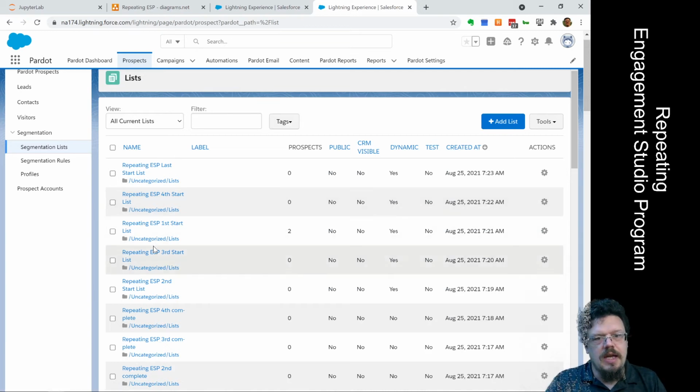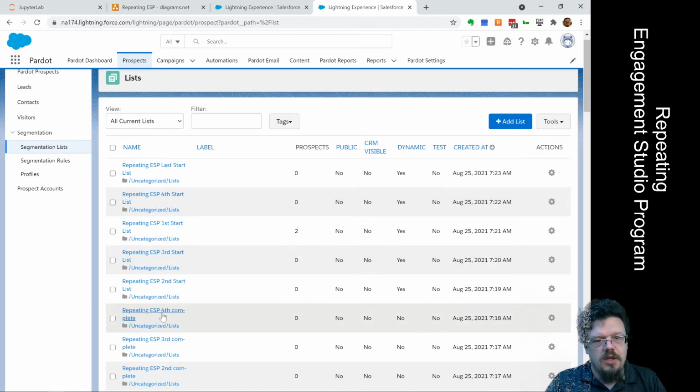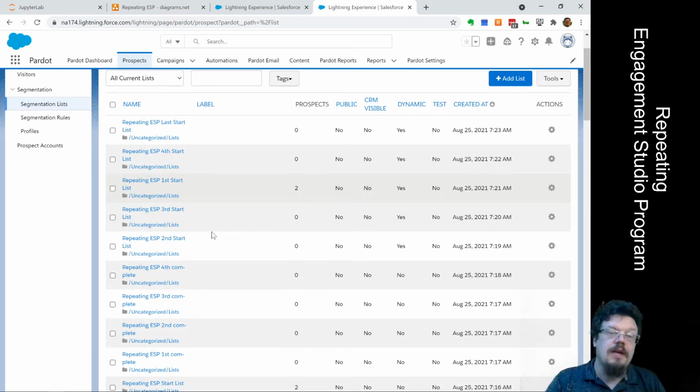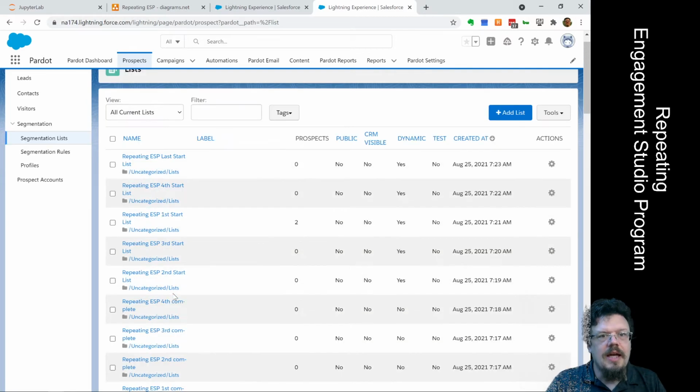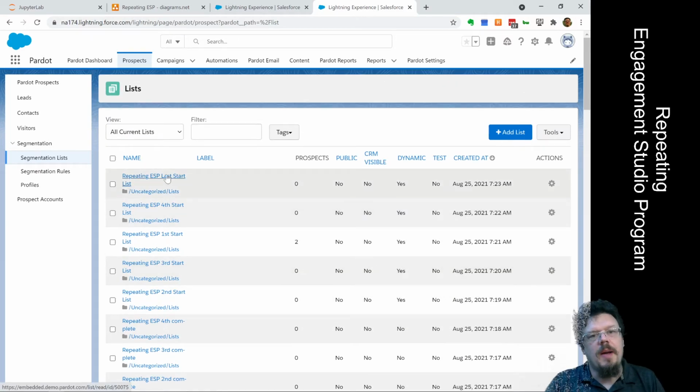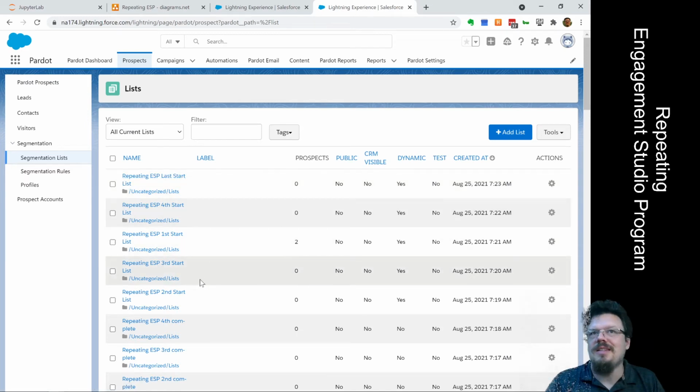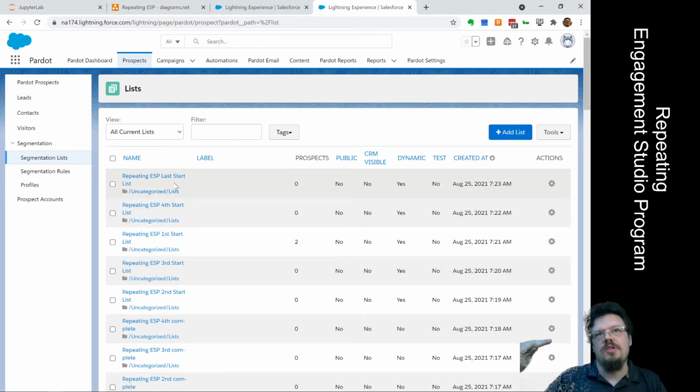So we can see I have a third start list and a third complete list, and then the fourth start list, and then there's the fourth complete list. And then the last start list, because I have 5 iterations here. And my last one, I'll put it up top. So my last start list, and we notice I don't have a last end list because the next one after the last one is actually the first one.